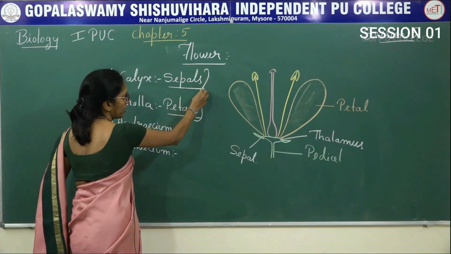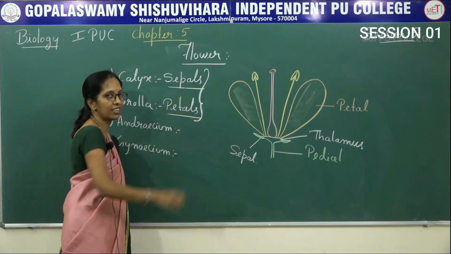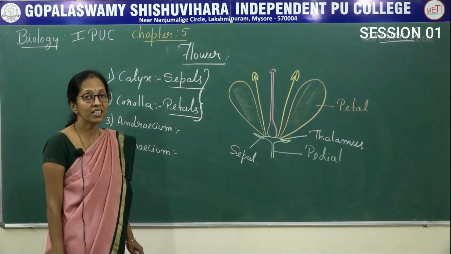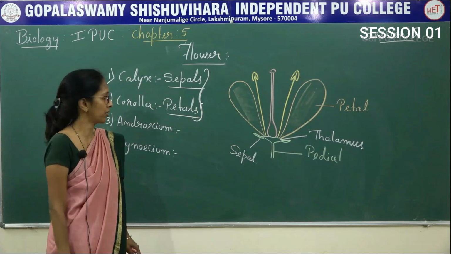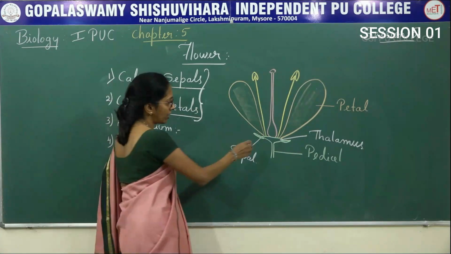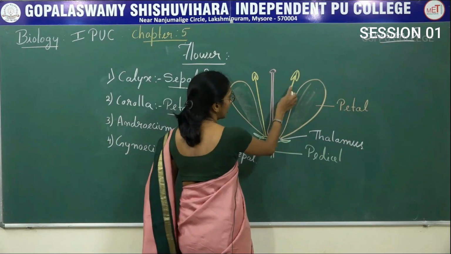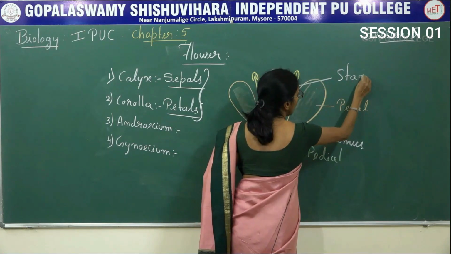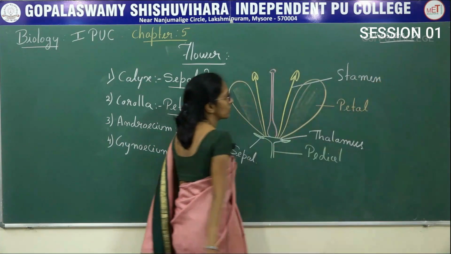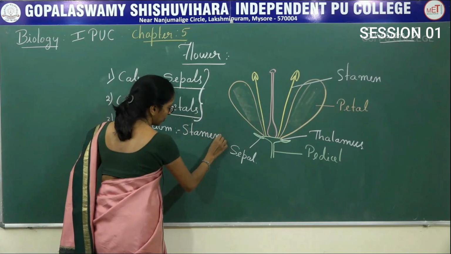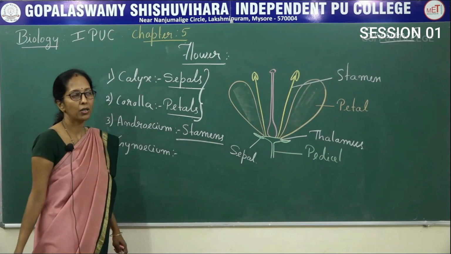So calyx and corolla together are said to be non-essential whorls because they do not take part in reproduction. Now coming to the next, androecium. Androecium consists of the male reproductive units, which are said to be stamens. So stamens are collectively known as androecium, the male reproductive units.